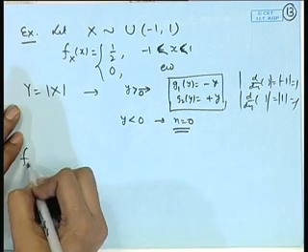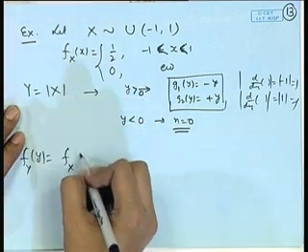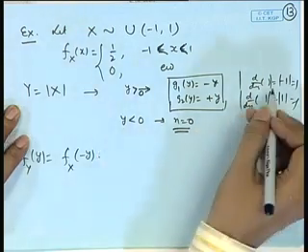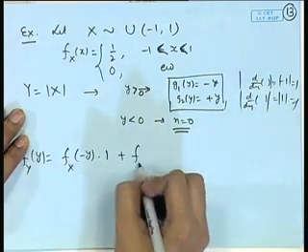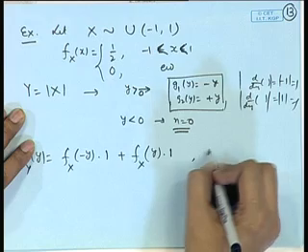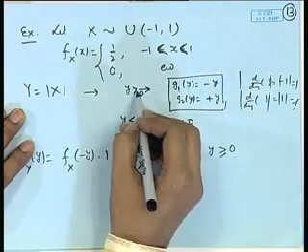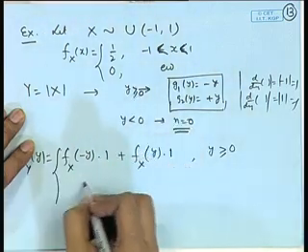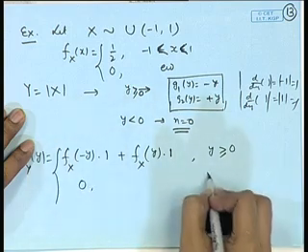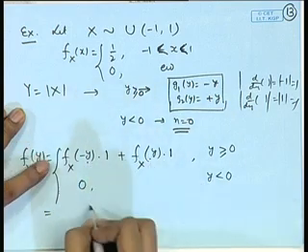So, the density function of y is the density function of x at -y into 1 plus the density function at plus y into 1 for y greater than 0. If you want, we can include equal to 0 also, that does not make any difference, and it is equal to 0 for y less than 0. So, this is half plus half, that is equal to 1.